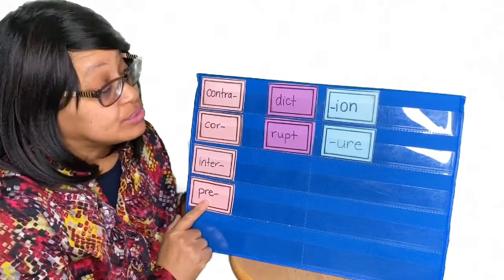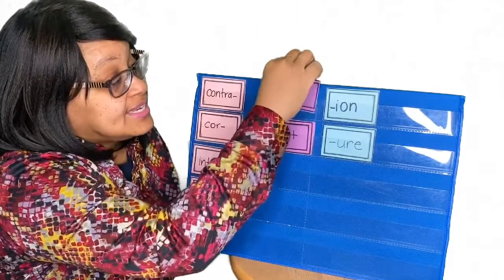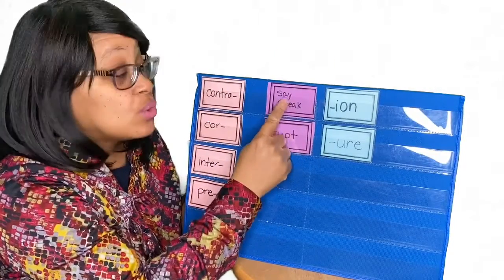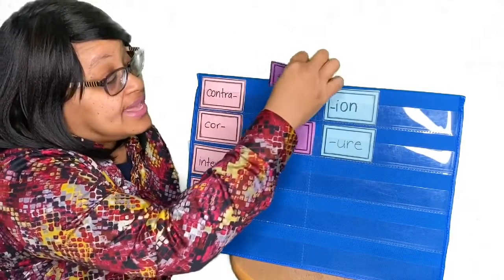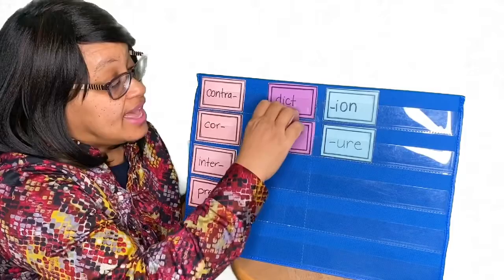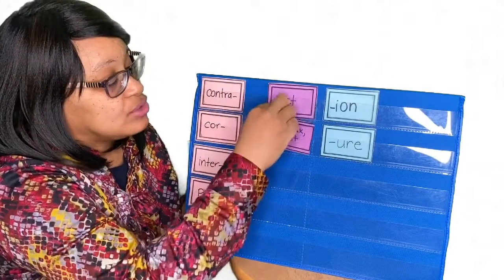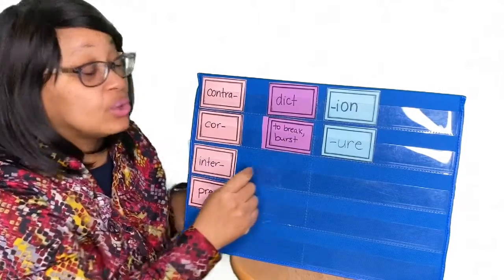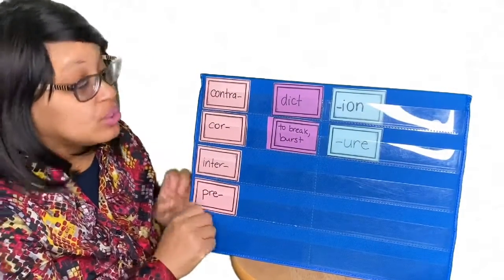Now we have our roots. Our first root is dict. Dict means to say or to speak. Speak or say. Dict. And then we have the root rupt. And rupt means to break or burst. Rupt, to break or burst.